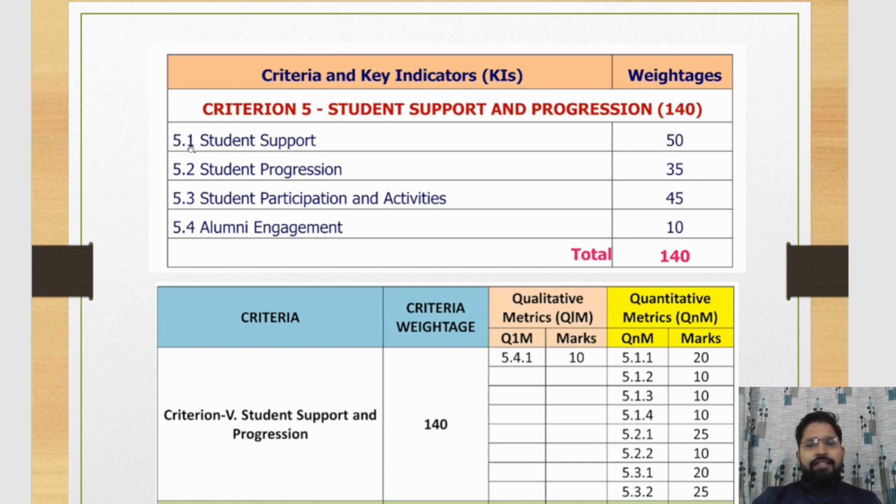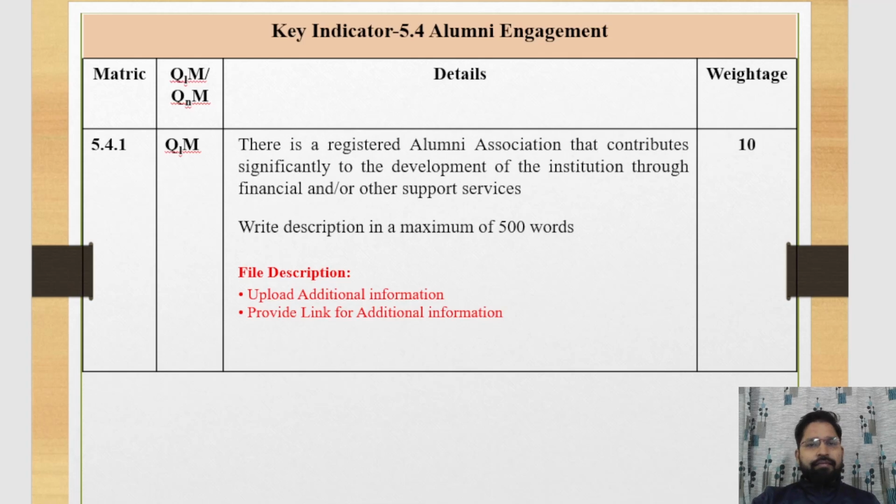Now, first we discuss the qualitative matrix, and after that we will discuss the quantitative matrix. First, the qualitative matrix 5.4.1. Weightage is 10. Inside this matrix, we will provide the data: there is a registered alumni association that contributes significantly to the development of the institution through financial and/or other support services.